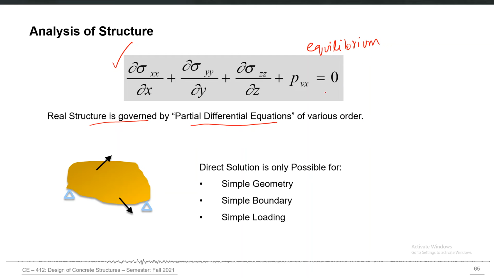And the solution for such partial differential equations for different real structural geometries, irregular geometries, is only possible for these simple cases. For example, simple boundary condition. If the geometry is not that complex, the loading is not that complex, so the direct solution is only possible for very simple, limited cases. For practical purpose, we do not actually construct partial differential equations for our real structures and then try to solve them. What we do is that we use